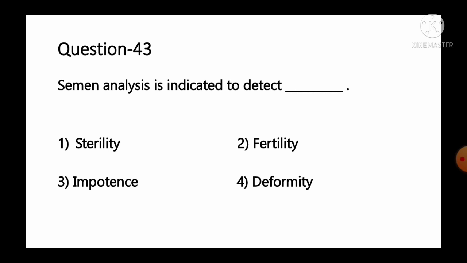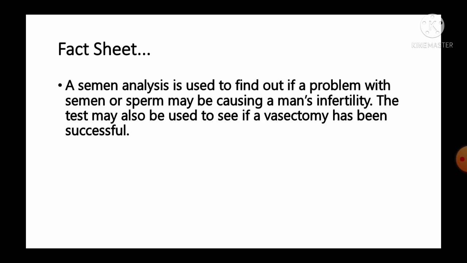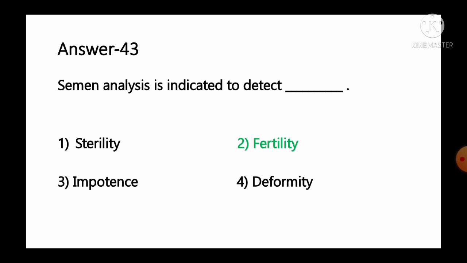Semen analysis is indicated to detect option number 1 sterility, number 2 fertility, number 3 importance, number 4 deformity. And the fact given regarding this question, it is a semen analysis is used to find out if a problem with semen or sperm may be causing men's infertility. This test may also be used to see if a vasectomy has been successful or not. So as per the information, we can say semen analysis is done or indicated to detect fertility of a person. So option number 2 is the correct answer for this question.